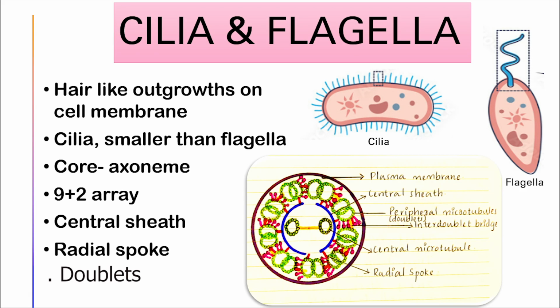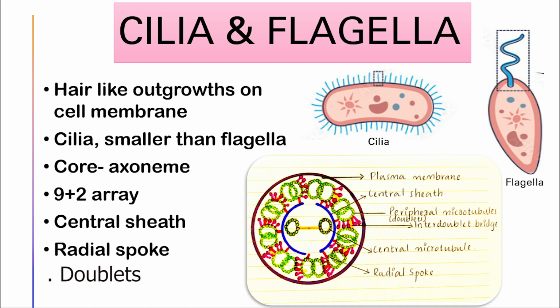The cilia and flagella. The cilia and flagella are hair-like outgrowths of the cell membrane. Cilia are small structures that cause movement of either the cell or the surrounding fluid, while the flagella is comparatively longer and is responsible for cell movement. Cilia and flagellum are covered by a plasma membrane.